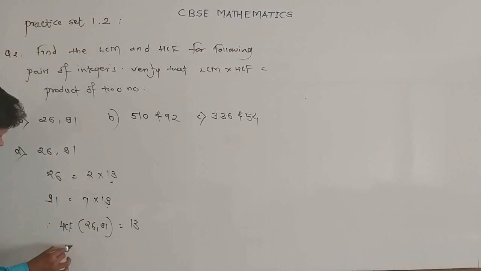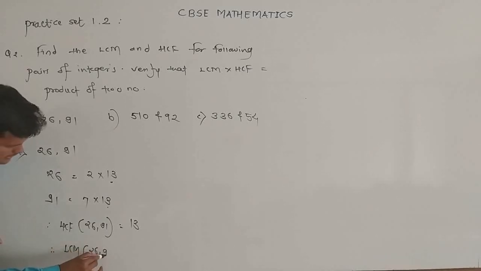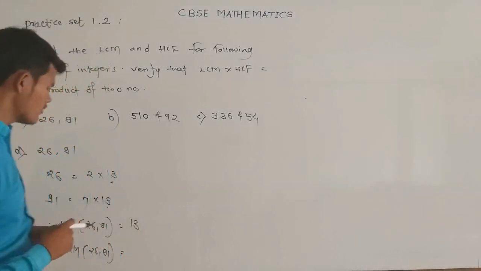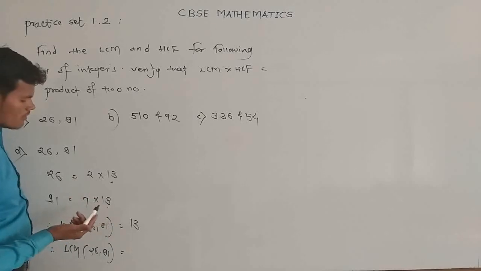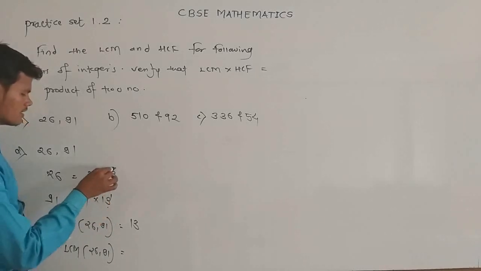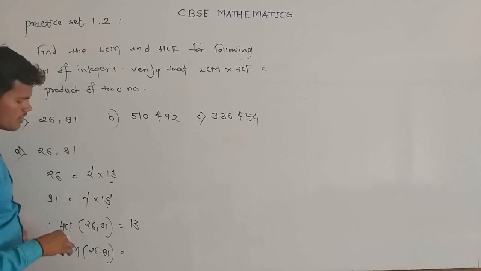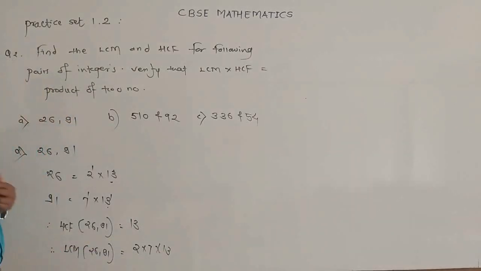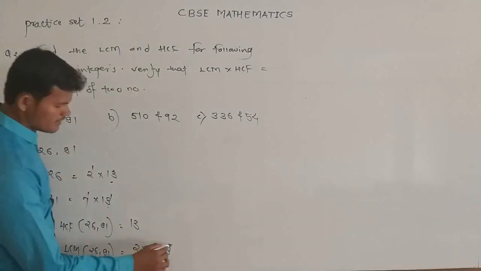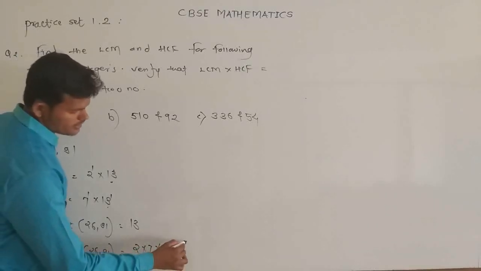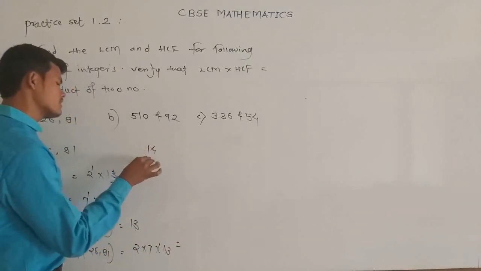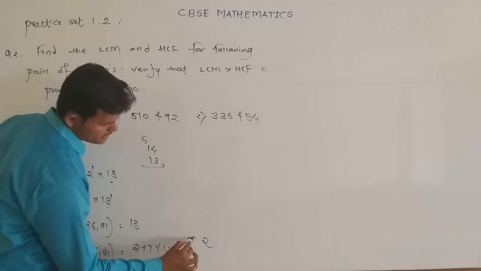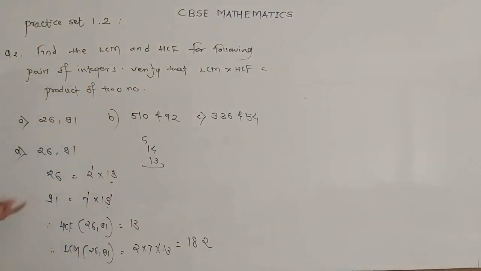Now, to find the LCM of 26 and 91, write down the product of the greatest powers of the prime factors involved in the numbers. So the greatest power here is 1, here also 1. For 2 it is 1 and for 7 also 1, that is 2 multiplied by 7 multiplied by 13. Okay, so multiply it and write down. 2 sevens are 14, and 14 multiplied by 13. 13 fours are 52, carry 5, 13 ones are 13 plus 5 is 18. That is, 182 is the LCM of the two numbers.